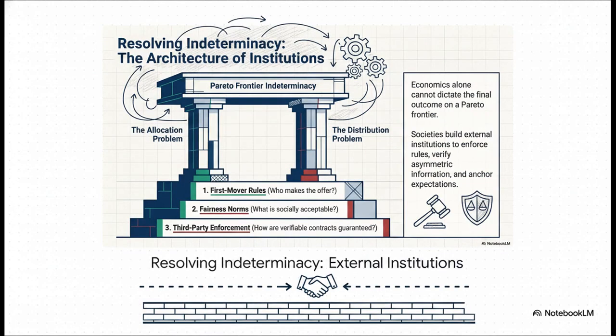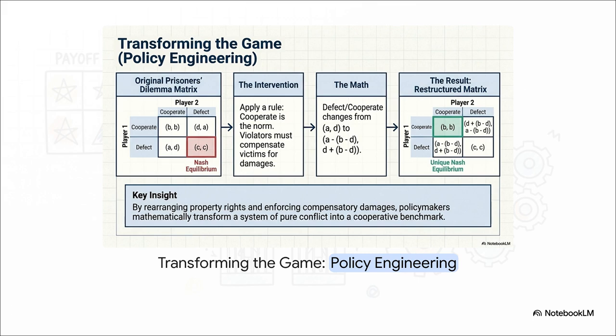Now, we noted earlier that an infinite number of good outcomes exist on the Pareto frontier, but here is the architectural reality. Economics alone cannot dictate which final outcome we reach. It simply cannot solve the distribution problem on its own. Therefore, societies have to build external rules. We need first-mover rules to allocate power, fairness norms to decide what's actually acceptable, and robust third-party enforcement to really anchor our expectations. We can actually apply this conceptually into real-world policy engineering in 3 steps.